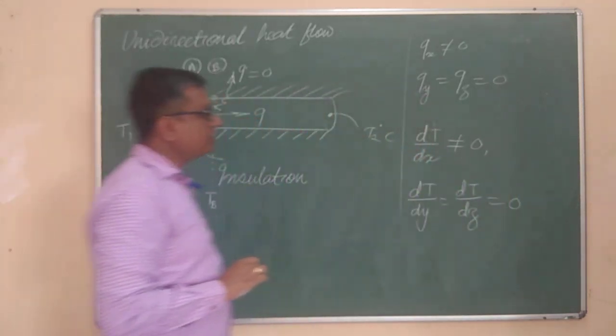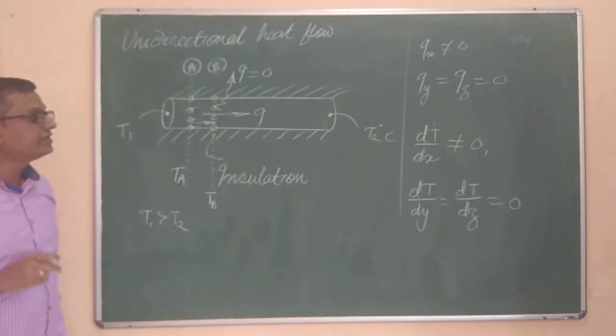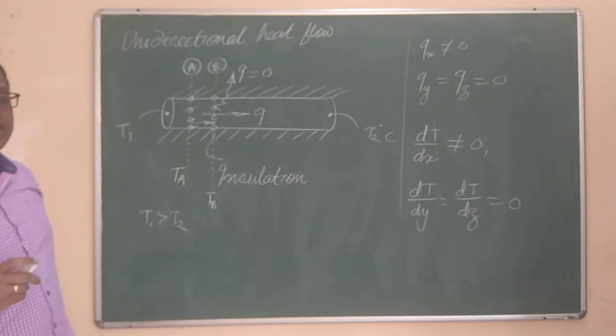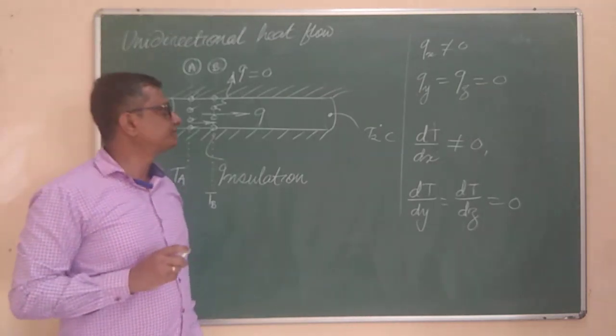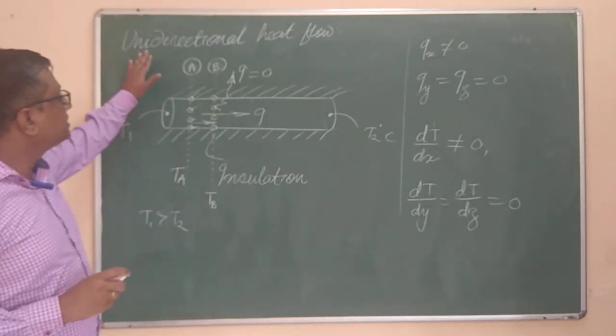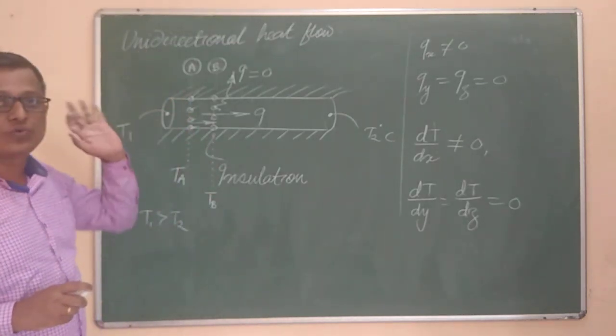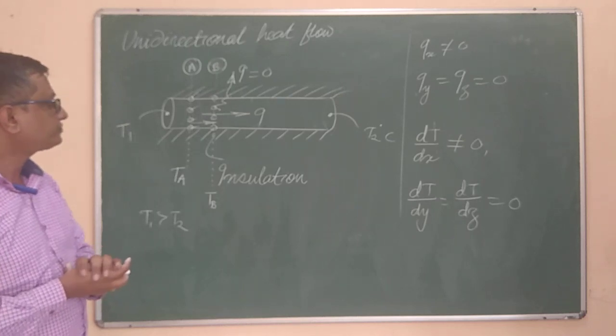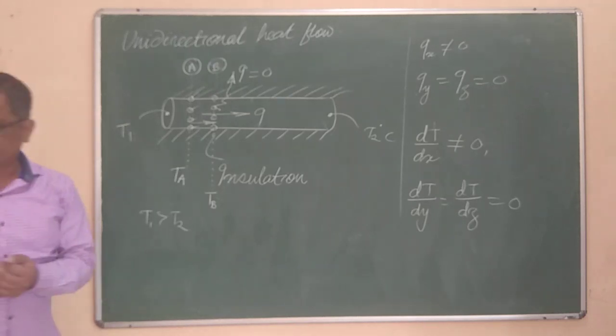The temperature gradient in y and z direction is 0 and there exists a temperature gradient only in x direction. Under that condition, we can say that it is unidirectional heat flow, or one-dimensional heat flow. I hope this concept is clear to you.